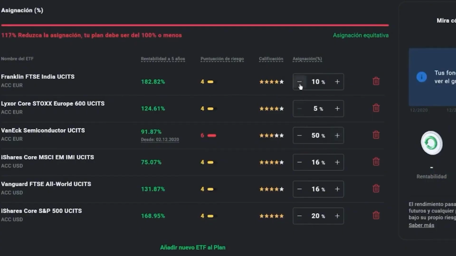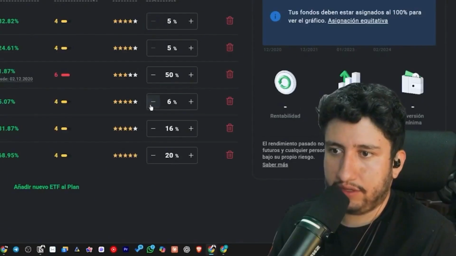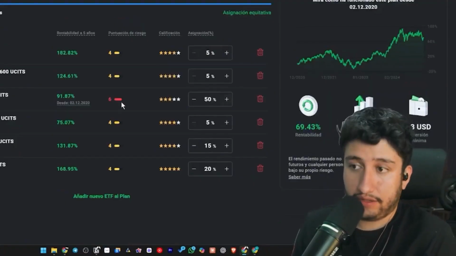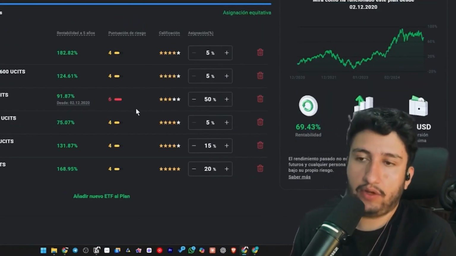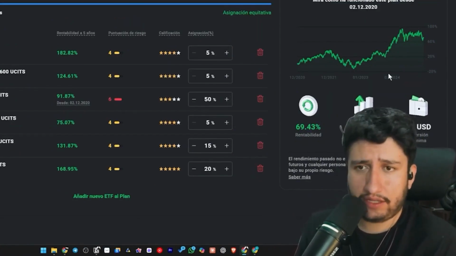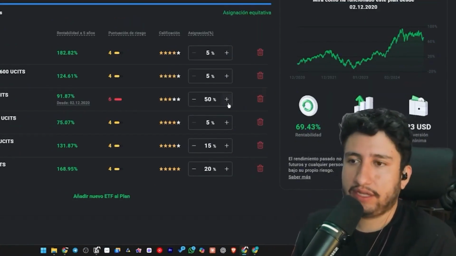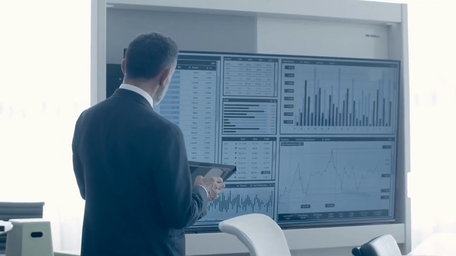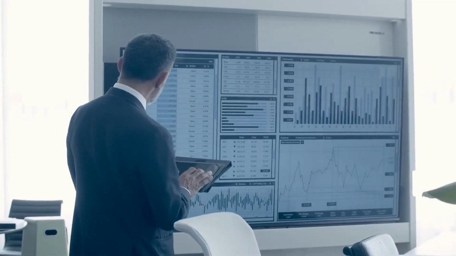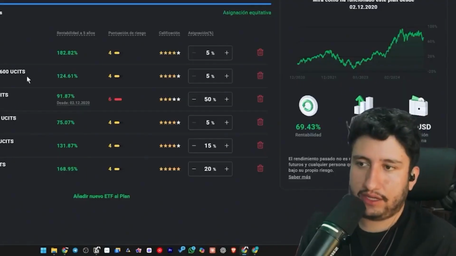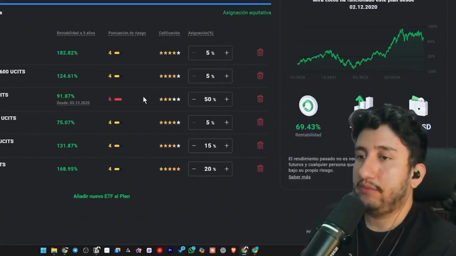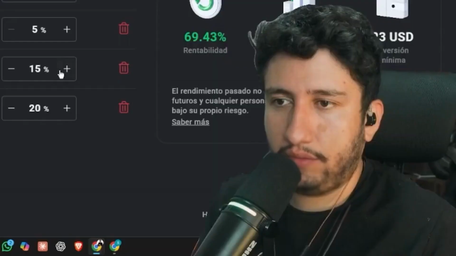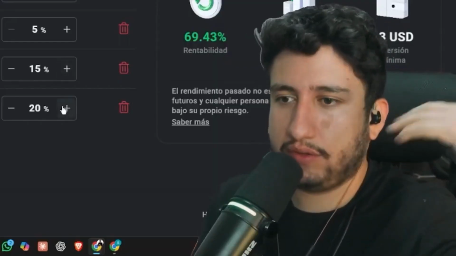For instance, if I come here and add a bit more to the SP, it will increase here. And if I come and, for example, to this semiconductor I selected and allocate 50% and obviously reduce the others to optimize it, we'll observe the difference it makes. It increased to 69% because this ETF here, as the risk is also a crucial factor, had a very favorable return in recent days. It hasn't been as favorable lately, but I have confidence and optimism that it will rise over time. Well, the maximum loss I could have encountered over time is minus 11.82%. And the minimum investment in this portfolio would be $23.